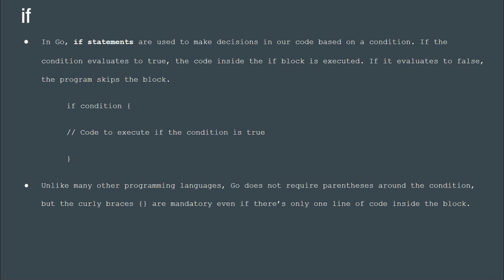Unlike in many other programming languages, Go does not require parentheses around the condition. But the curly braces are mandatory, even if there is only one line of code inside the block.